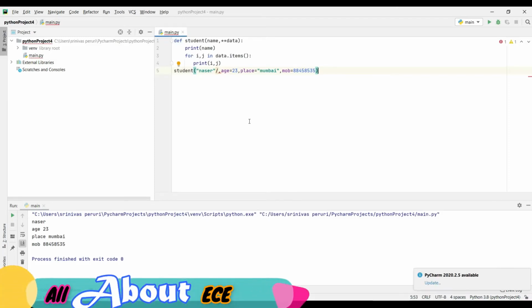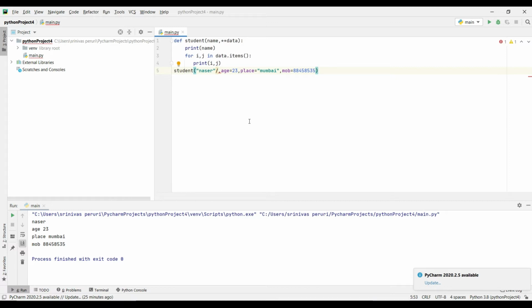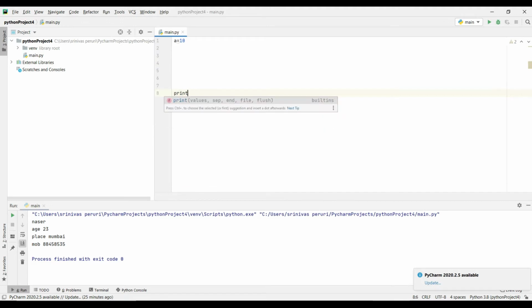In the previous lecture, we saw the keyword variable and the arguments, right? In today's session, we are going to see a new concept called the global keyword. Global, what does it mean? Let's take a value, and I just want to print this value also, right? I just want to print this value.